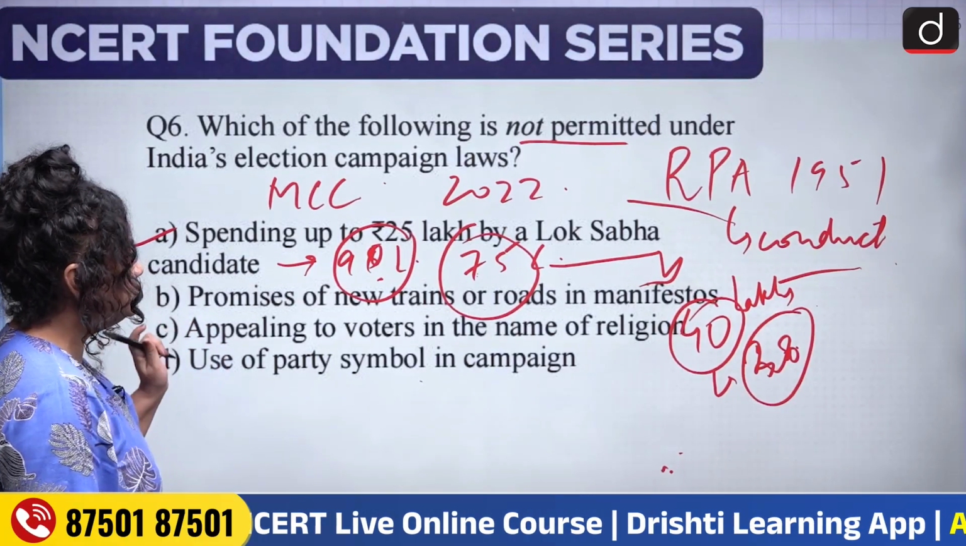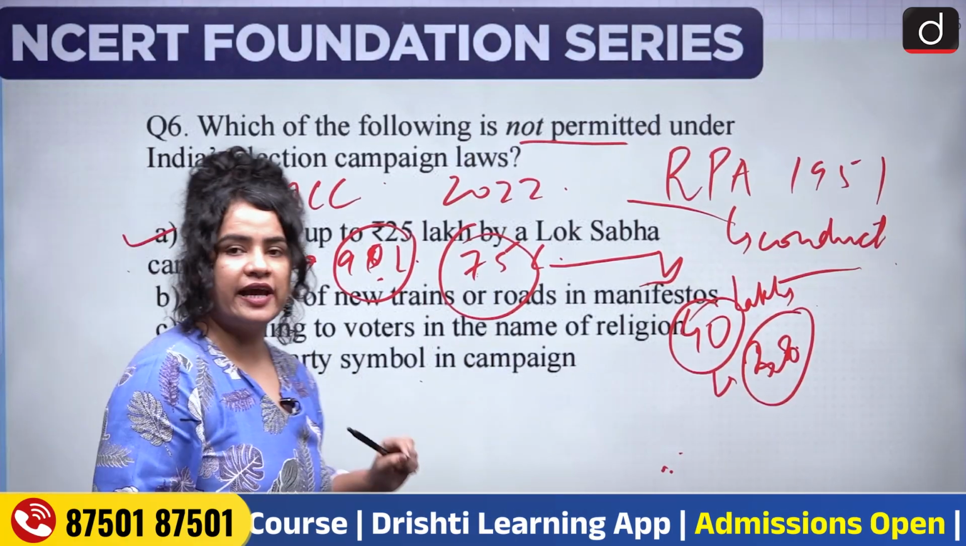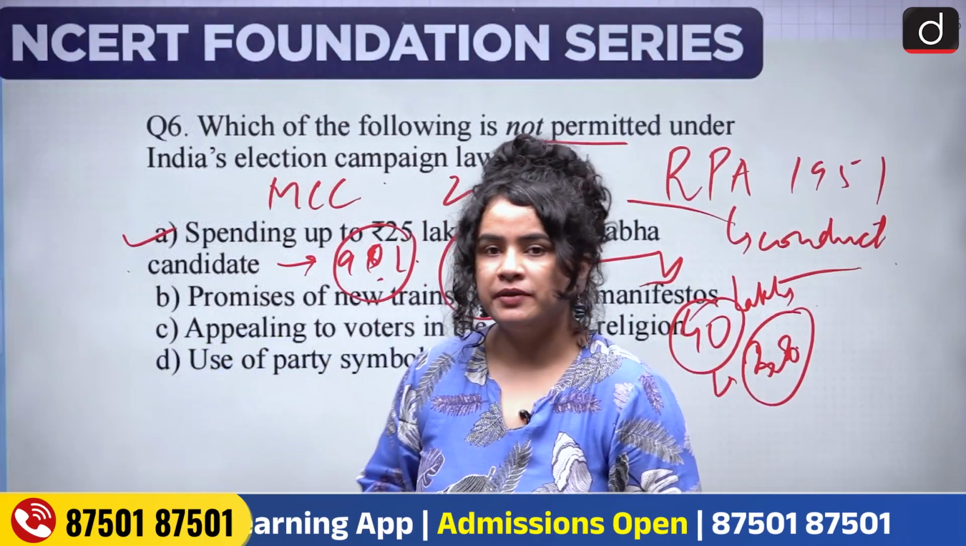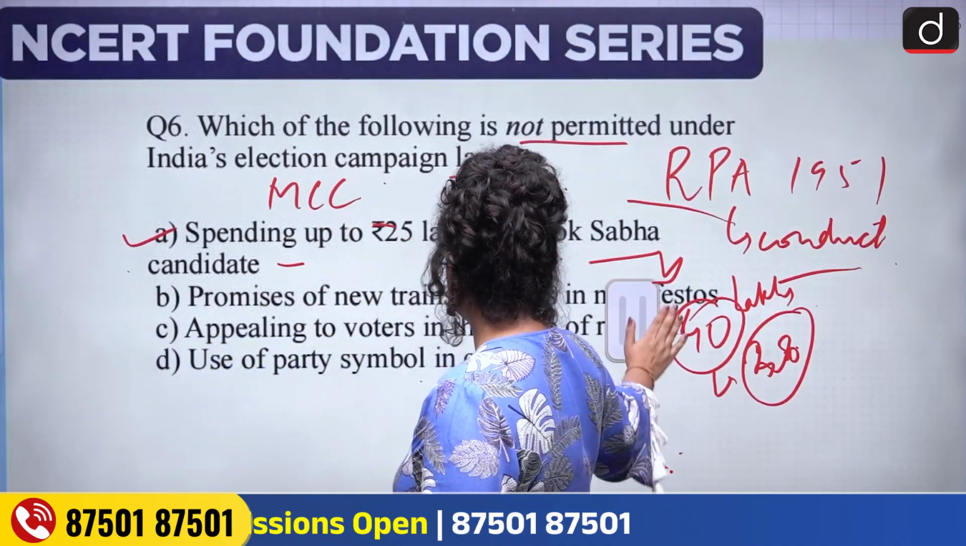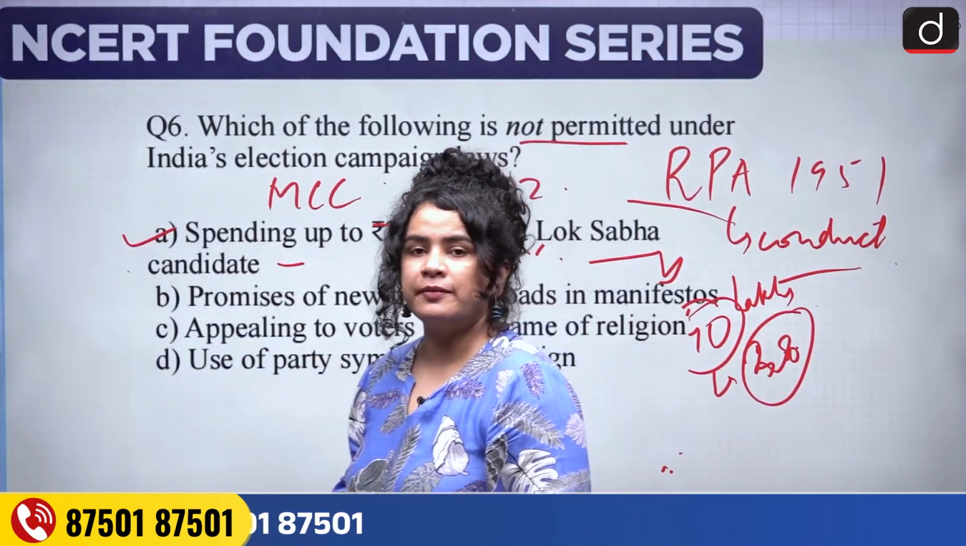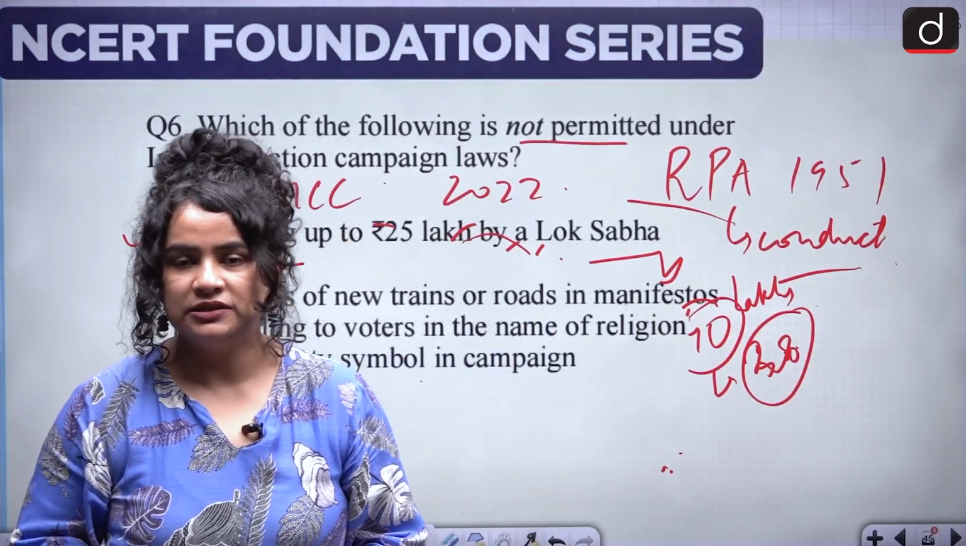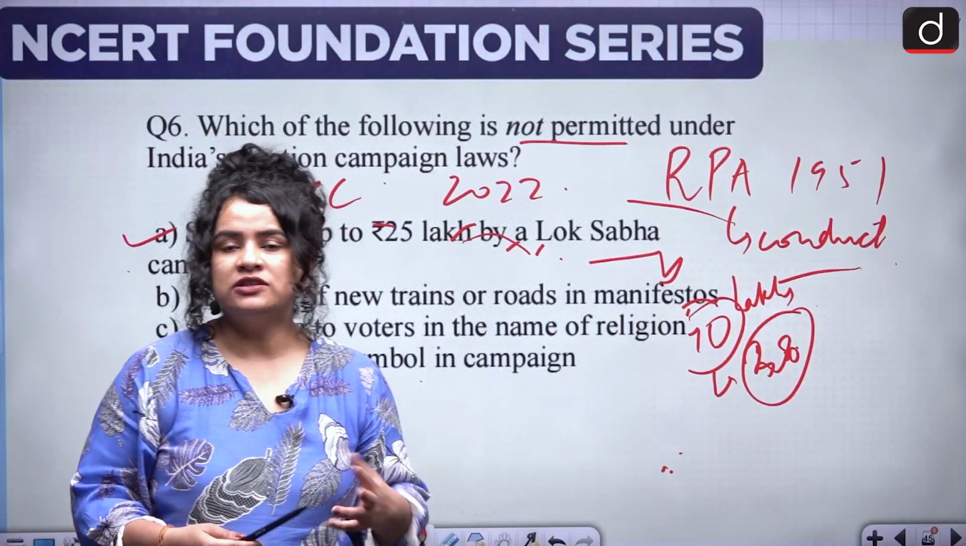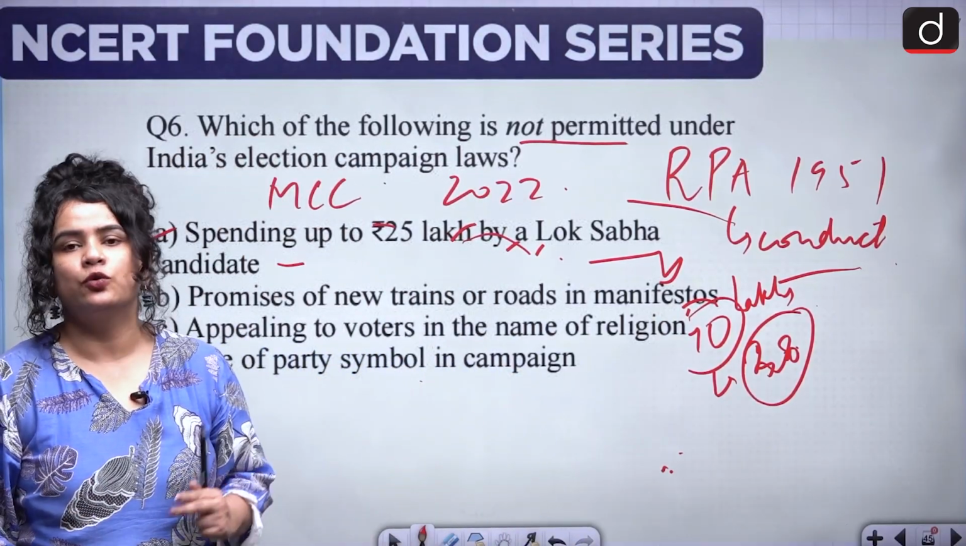B. Promises of new trains or roads in manifestos. Again, this is very much permitted. New trains and roads are very much permitted. I mean, if you do not promise development to your voters, how are you going to persuade them to vote for you?